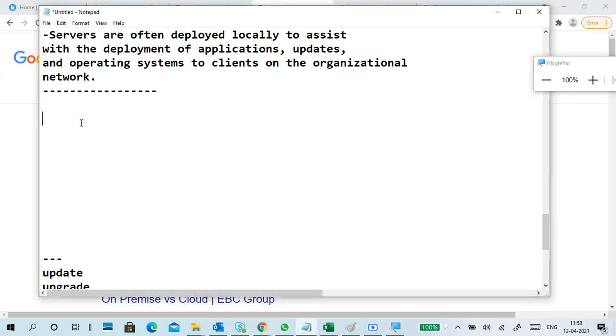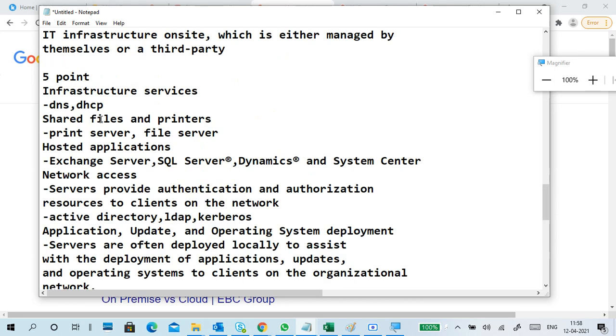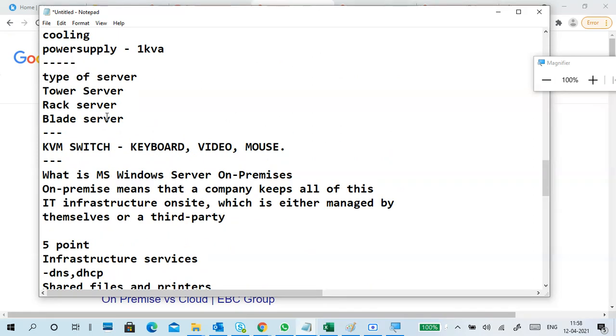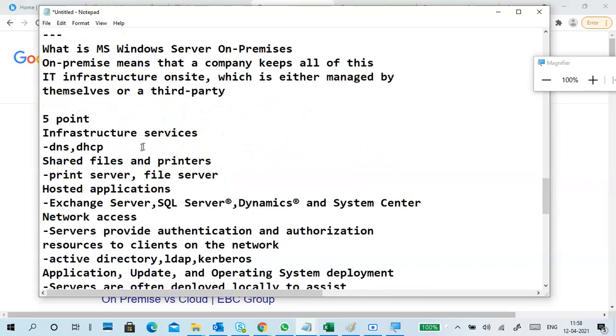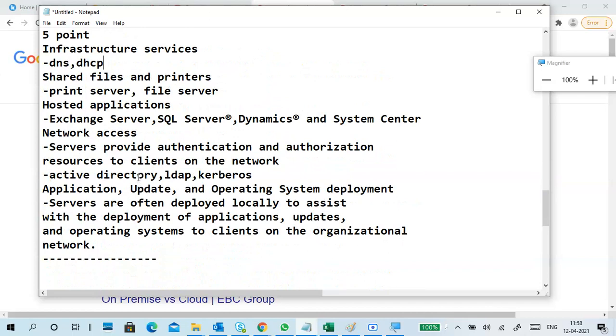Okay, terminology. Whatever it is, everything you should know what it is. Once you know it, you don't forget it. For example, what is a tower? What is a rack? What is a blade? What is KVM? What is DHCP? What are shared files? What is a printer? What is Exchange? If you know each and every word's meaning, obviously you won't forget it and you will understand more.